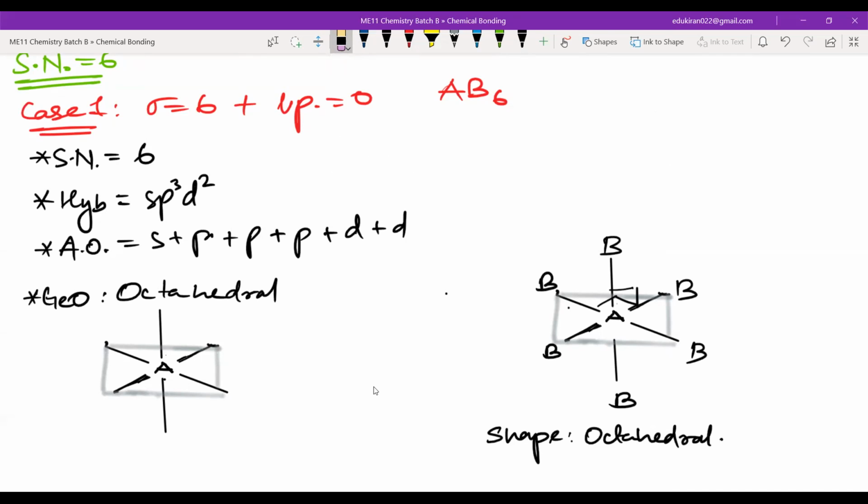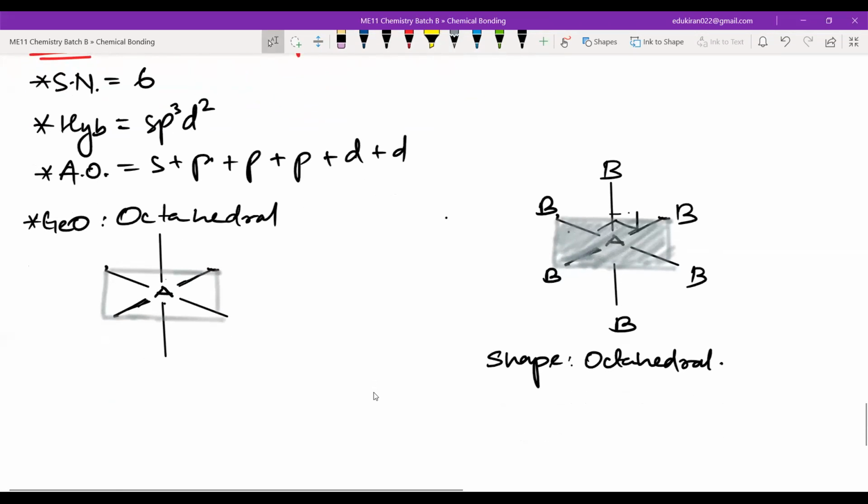So you can write it like this, just coming down the plane. This is one plane. This is one plane. So A will be what? A will have how many lone pairs? There is no lone pair. Sigma bond is equal to how much? 6. So 6 valence electrons. B will be fluorine. So 6 valence electrons, sulfur, right? Sulfur. So the example will be